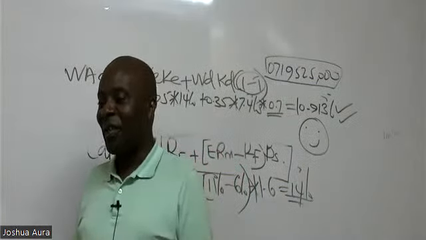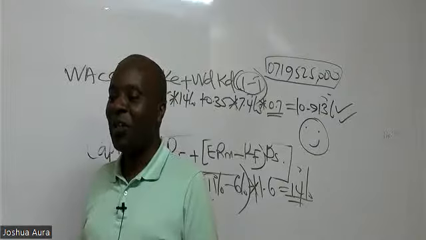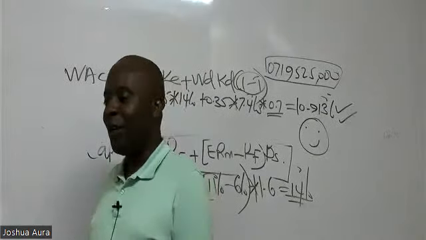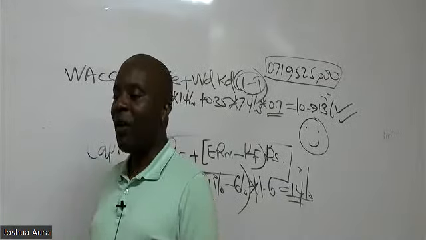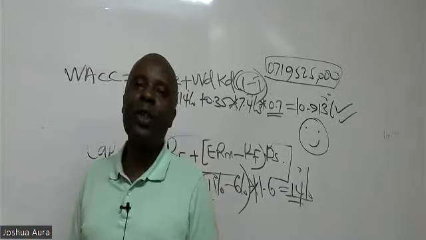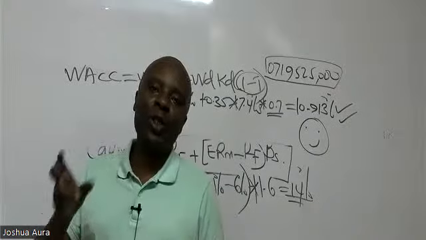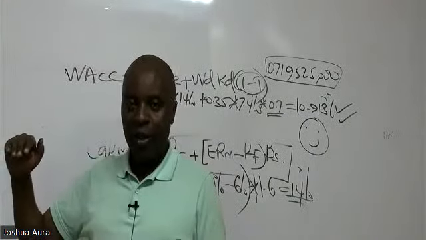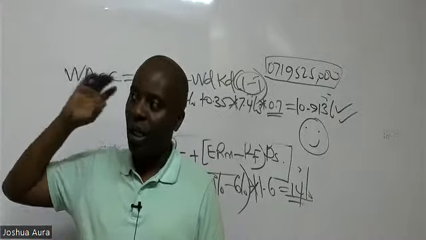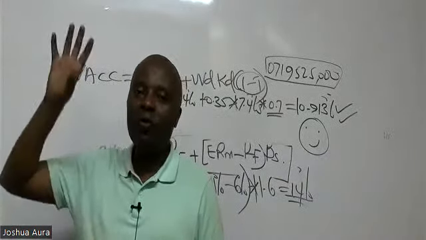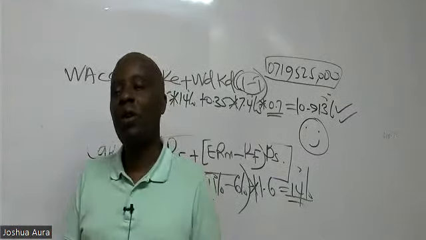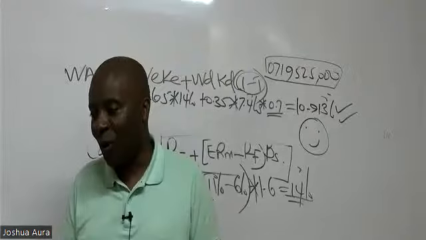Thanks, Liz. Liz has been able to at least give us the main meaning of the acronym WACC. It is the weighted average cost of capital. It's the average of how the capital structure of a firm looks like. We have equity, we have debt, we have preference shares. So if you take the cost of equity, the cost of debt, and then you find an average, whatever average you get there is known as your weighted average cost of capital, which is your WACC.